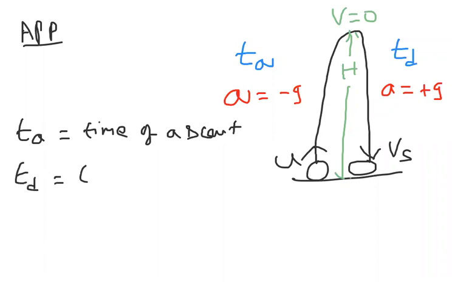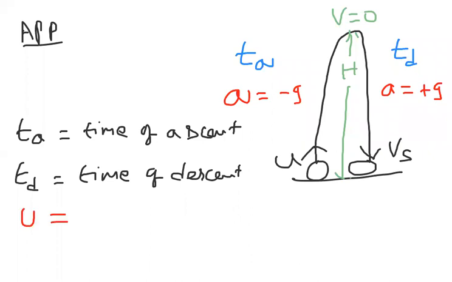Td, time of descent, means time taken for the body from where it is dropped to reach the ground. From where it is dropped to reach the ground, the time taken is called time of descent. Time of ascent is from the point of projection to reach the maximum height. From maximum height to reaching the ground, the time is called time of descent. So Ta is time of ascent, Td is time of descent.